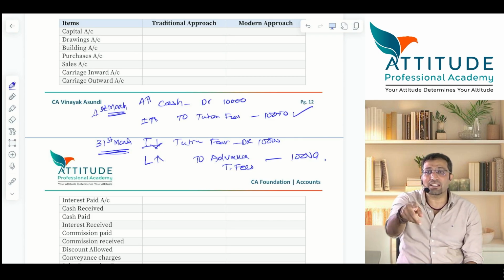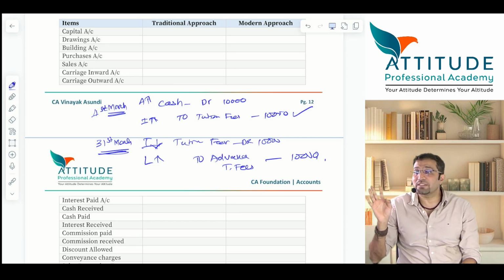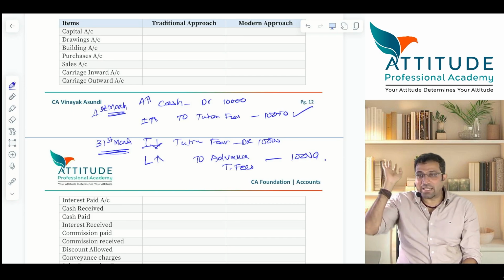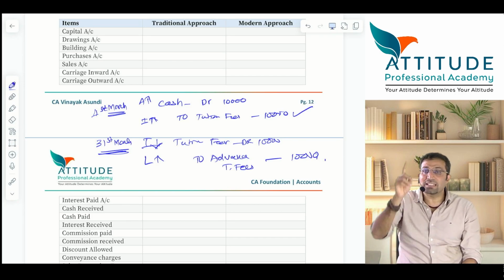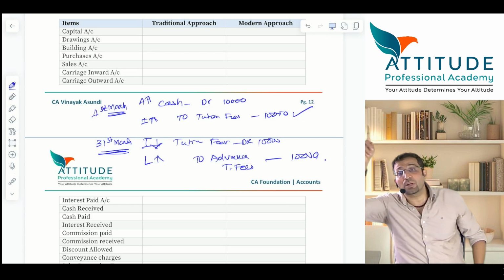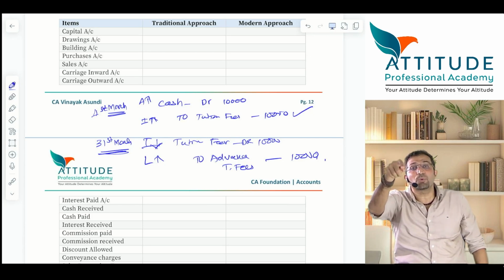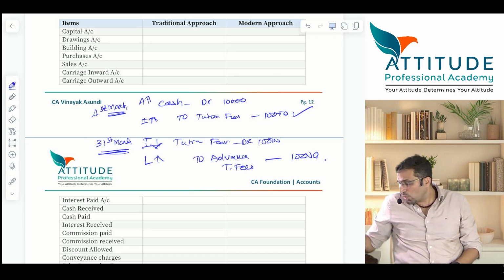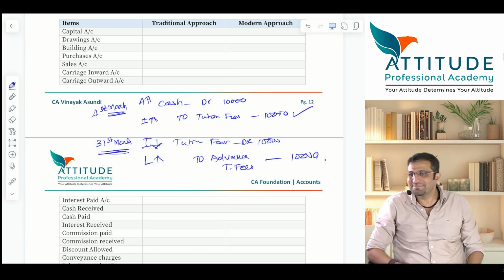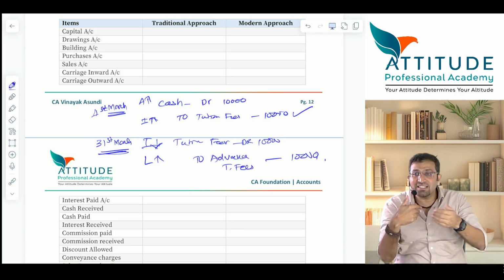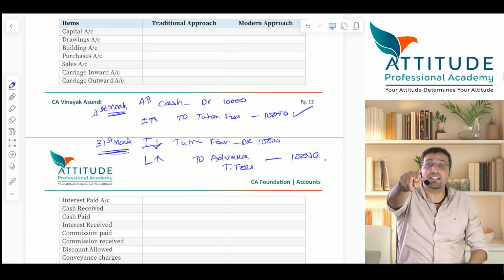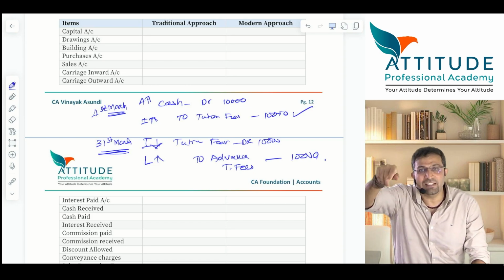If I have entered into an agreement saying that only if you complete the portion, I will have to pay the fees. If you don't, even if you leave 20% of the portion, then I want my fees back. It means that you will record it as income only when you complete 100% of the portion. So on 31st March, you have completed 50% of the portion. Don't treat 50% as your income. Because contract is entered in such a manner that you will treat it as an income only when you complete the portion.